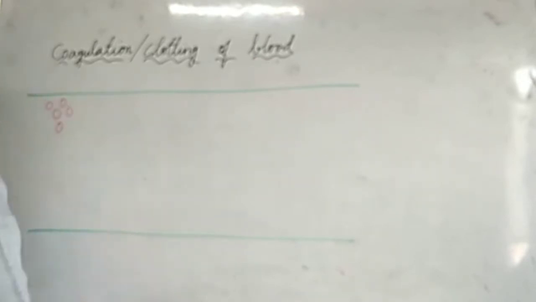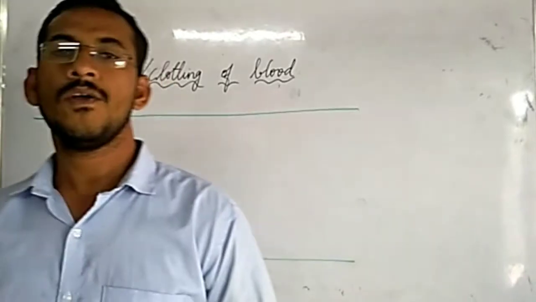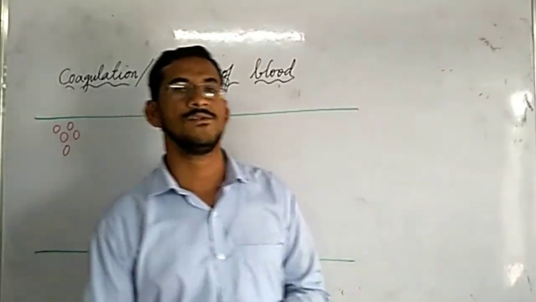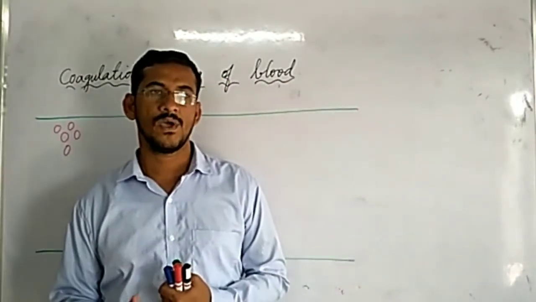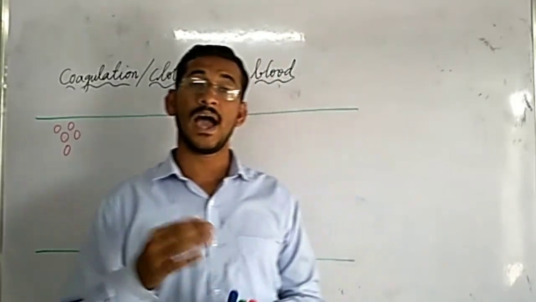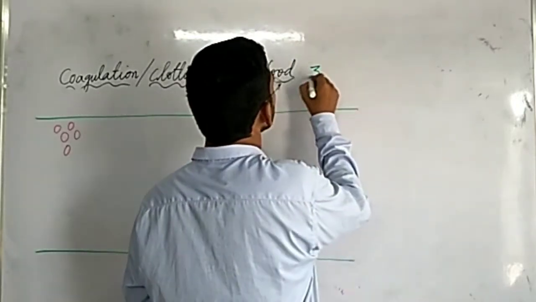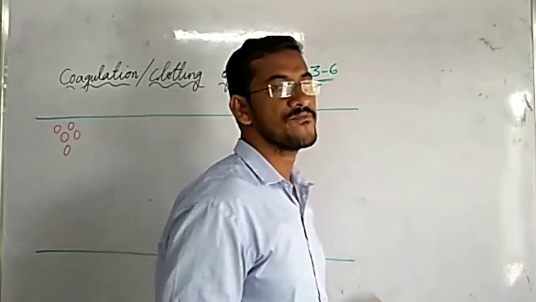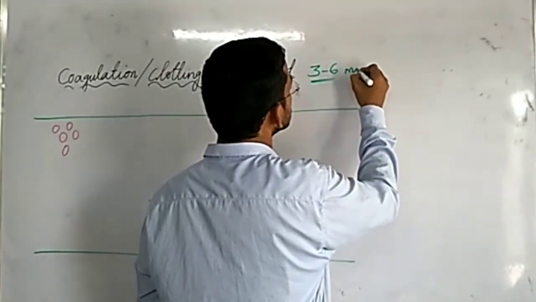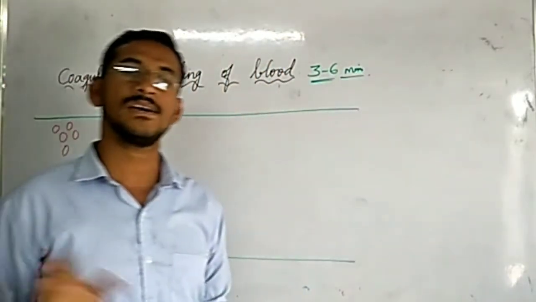So this is platelets. These cells are platelets. Whenever you are playing cricket or any other outdoor game, suddenly you may fall down. When you fall down, you get hurt and bleeding will occur. But after 3 to 6 minutes, blood will clot. Blood flow will stop and blood will clot within 3 to 6 minutes. So how is this clotting occurring?